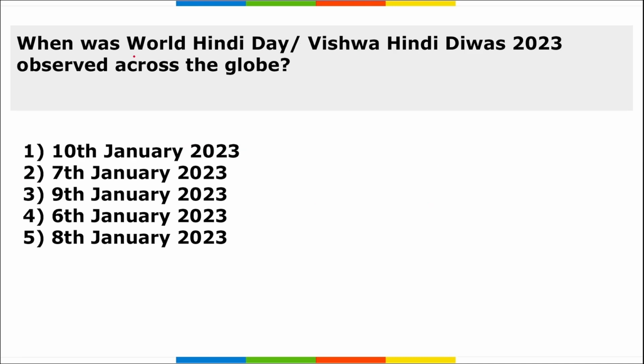Next, when was World Hindi Day or Vishwa Hindi Diwas observed across the globe? World Hindi Day, this is important. When do we observe this day? It is on 10th of January every year. We observe World Hindi Day or Vishwa Hindi Diwas. This day is observed globally on 10th of January, and it is to celebrate and promote the rich culture and linguistic heritage of the Hindi language, and also to encourage its speakers across the globe to talk in Hindi.